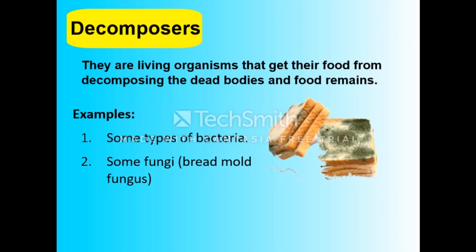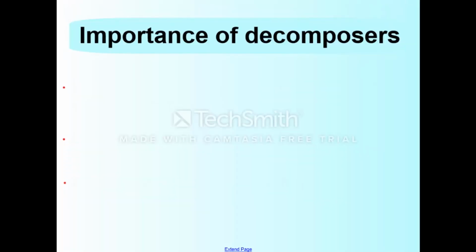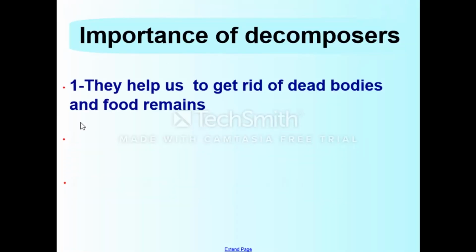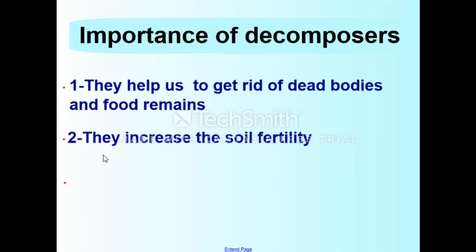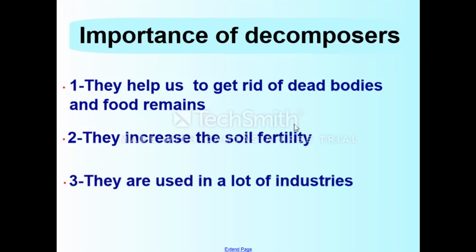The decomposers are very important because they help us to get rid of the dead bodies and food remains. Number 2, they increase the soil fertility, meaning they help produce more plants. And number 3, they are used in a lot of industries. If there are no decomposers, the earth will be covered with dead bodies and food remains.